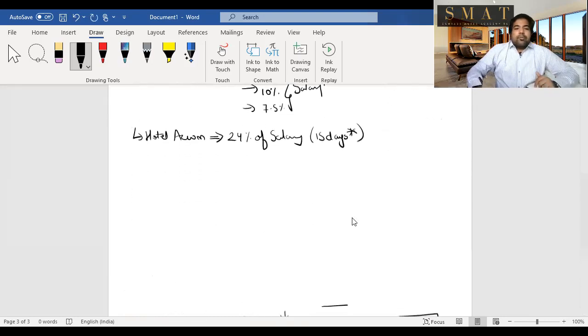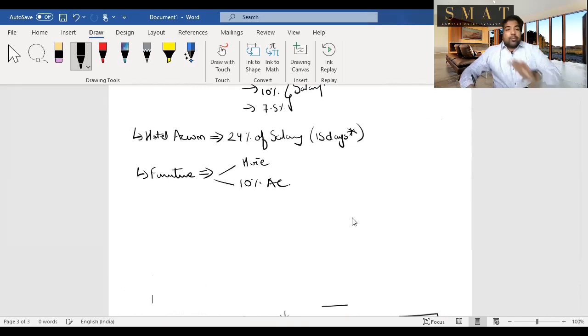Next, guys, is furniture. Furniture is a movable asset, but let's discuss this separately. So in the house, he also provides you furniture, and the furniture, if it's on hire, then the hire charges, or 10% of the actual cost, not the WDV, guys, actual cost of the furniture. And if they're not taken on hire, then 10% of the actual cost will be taken as the perquisite value.